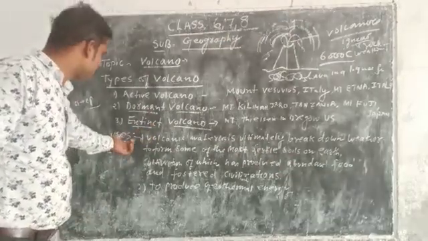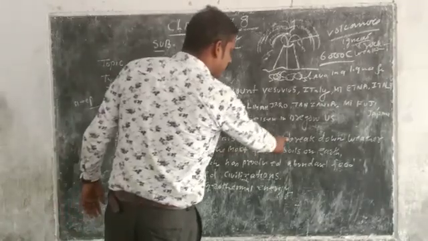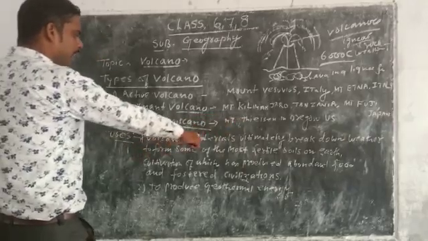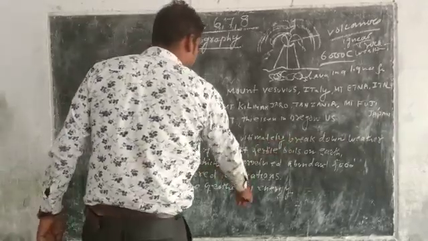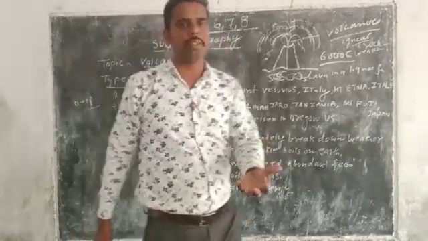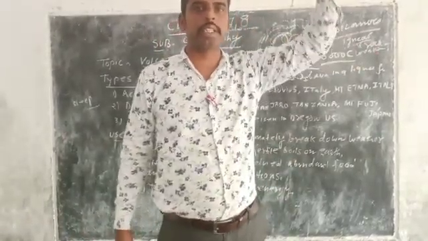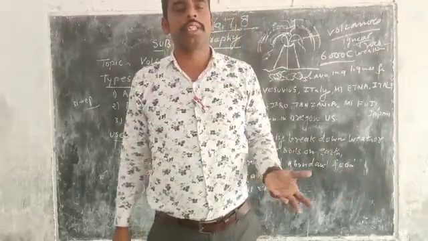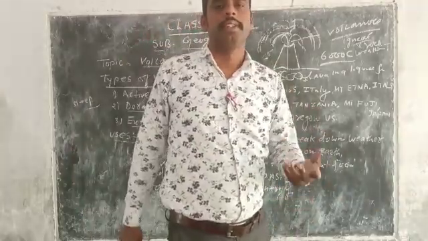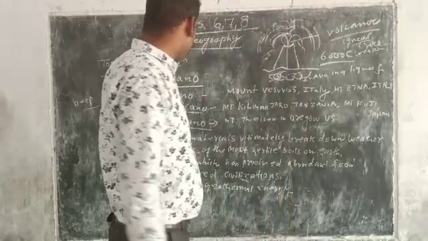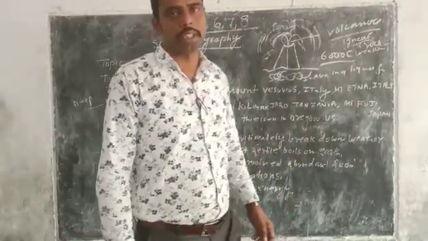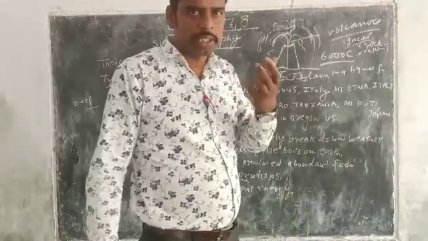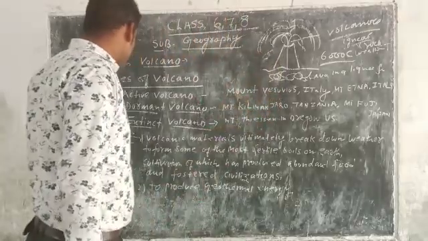Now let's discuss the uses of volcanoes. Volcanic materials ultimately break down by weathering to form some of the most fertile soil on Earth, cultivation of which has produced abundant food and fostered civilization. Archaeologists use carbon 14 dating research on the materials, which gives us tremendous knowledge about the past. It is very important for food production. In the Deccan regions this soil is black in color, and it contains less humus.